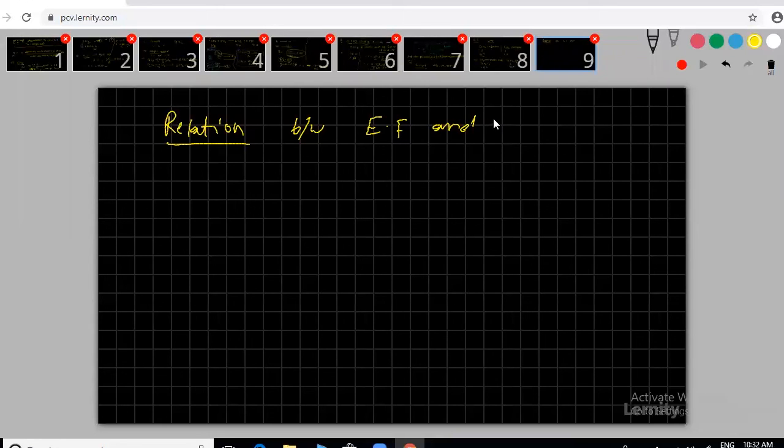Note down the sentence. Don't copy from the slide which appears. You have to write the sentence. So molecular formula equals n into empirical formula. This is the relation.